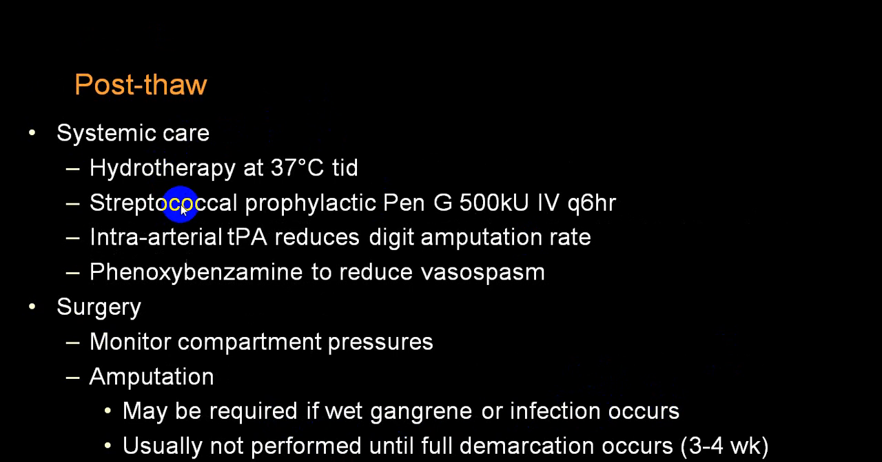Common infections are streptococcal and staphylococcal. So you should start prophylactic treatment for streptococcal infection. Intra-arterial TPA will reduce the digital amputation rate and will prevent necrosis and what we call gangrene. Phenoxybenzamine is to reduce the vasospasm. Surgery should be done to reduce compartment syndrome or compartment pressure. If required, then only you should go for amputations. And if there is a full demarcation, then you may wait for a while.